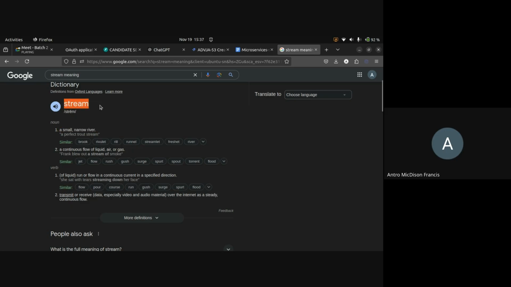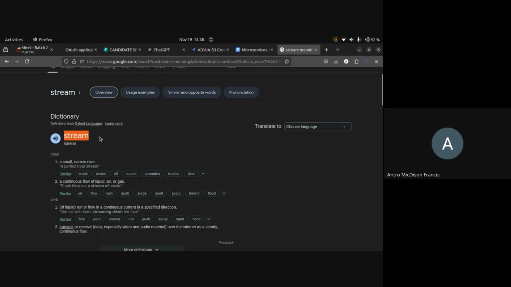Okay. Streaming the data. You know streaming, right? When you stream your data to your TV or somewhere, you understand, right? What does that mean? They are transferring your data from one medium to another medium, correct?